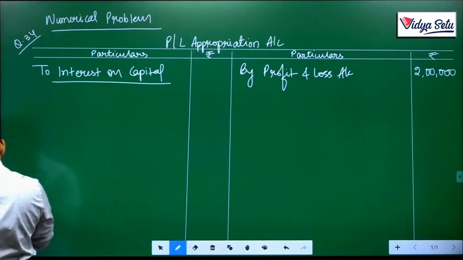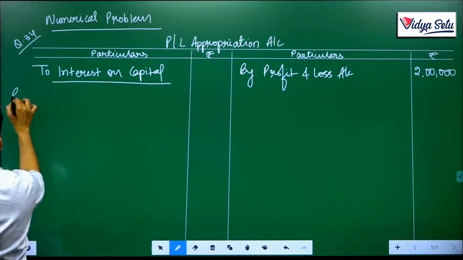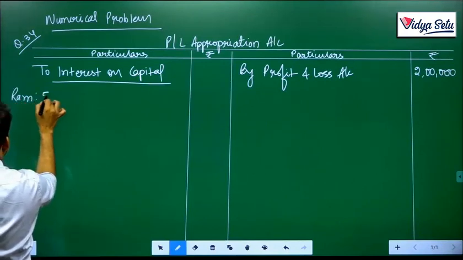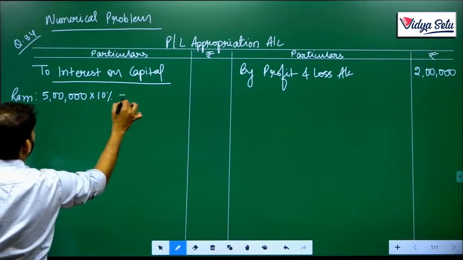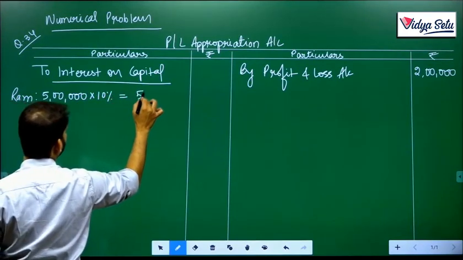Who all are the partners? Ram, Mohan and Sohan. Ram on his 5 lakh rupees, 10% comes to rupees 50,000.